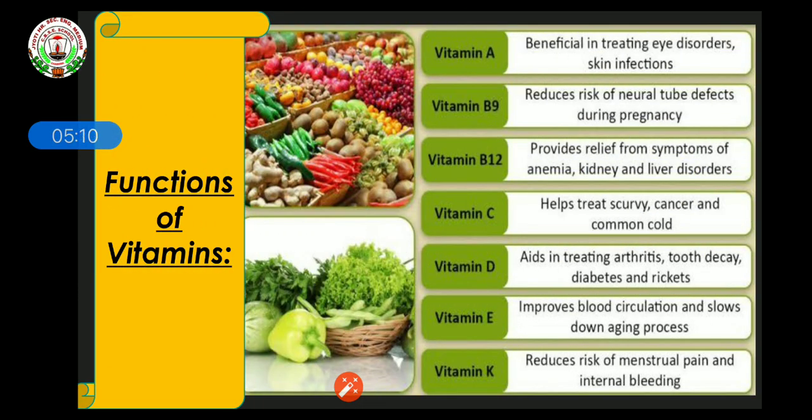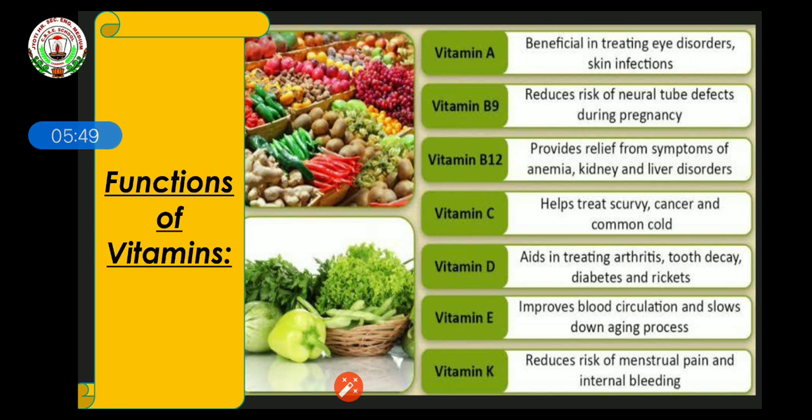Now the functions of vitamins. As I said, a single deficiency can lead to a serious disease. Although it is required in very small quantity, it is very important for our body. So let's see the properties and functions. Number one, vitamin A. As we all know, for good eyesight or treating eye disorders and skin infections, we require vitamin A. Then vitamin B9 reduces risk of neural tube defects during pregnancy. Vitamin B12 provides relief from symptoms of anemia. Anemia means lack of blood.